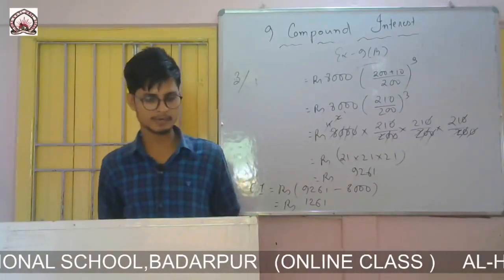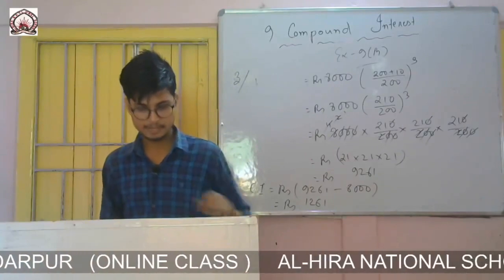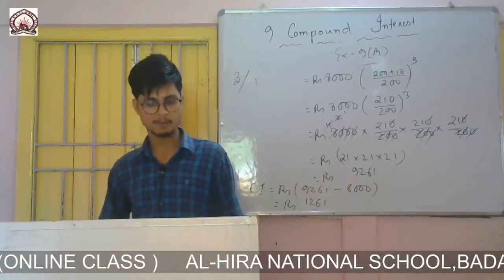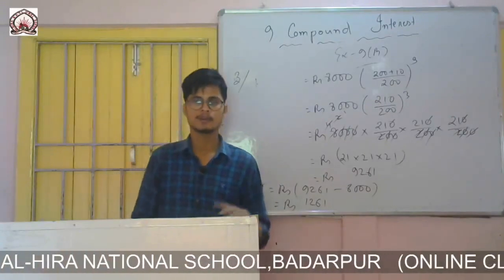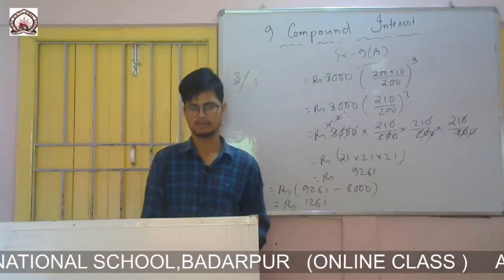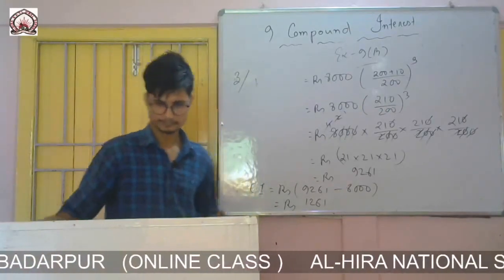First of all we will calculate for Rina what the simple interest is after 3 years. Then we will calculate for Ruchira what the compound interest is after 3 years, and then we will see whose interest is more. Then simply we will find the difference.